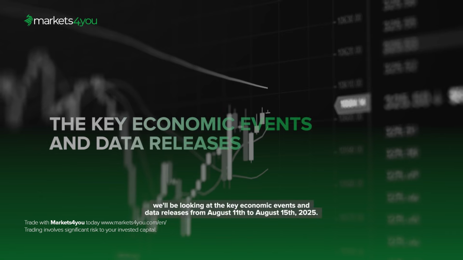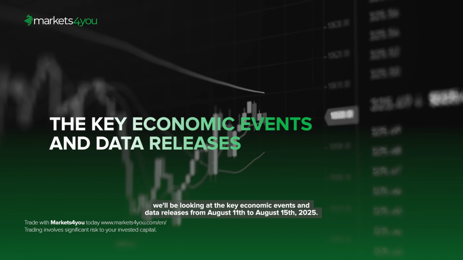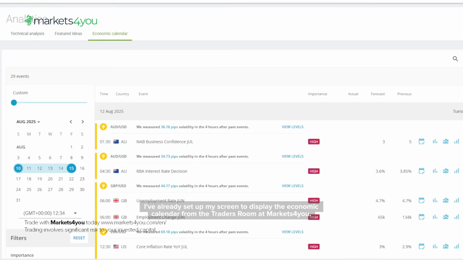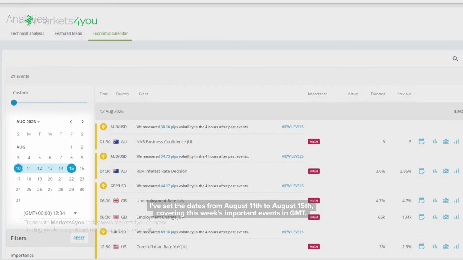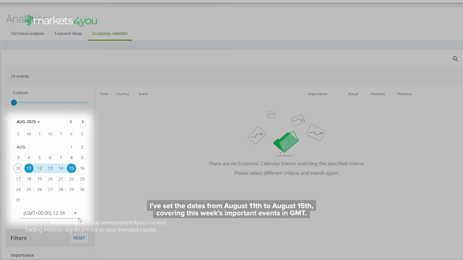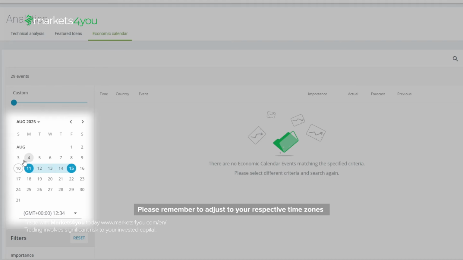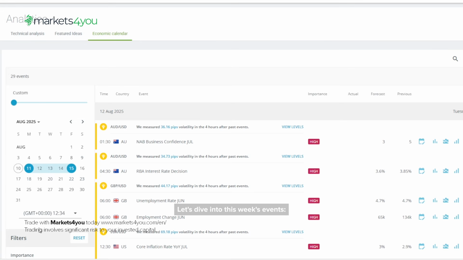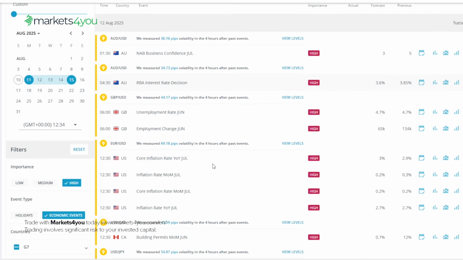In today's video, we'll be looking at the key economic events and data releases from August 11th to August 15th, 2025. I've already set up my screen to display the economic calendar from the traders room at Markets For You. I've set the dates from August 11th to August 15th, covering this week's important events in GMT. Please remember to adjust to your respective time zones. Let's dive into this week's events.